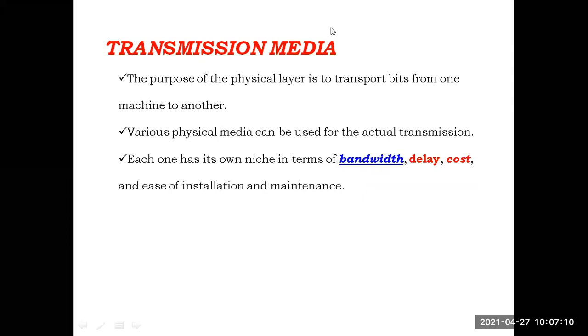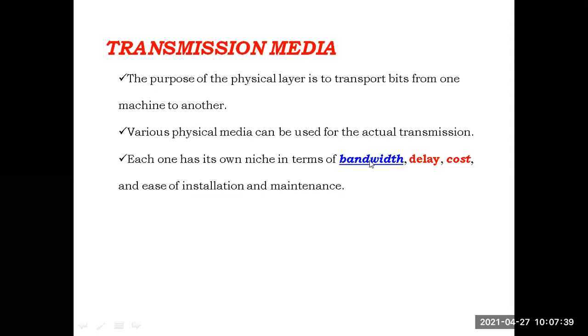Can anybody have any idea about this one? Bandwidth. ఏదైనా ఐడియా ఉందండి? What is this bandwidth? Anybody? Not exactly area, somewhat near, but not exactly area.